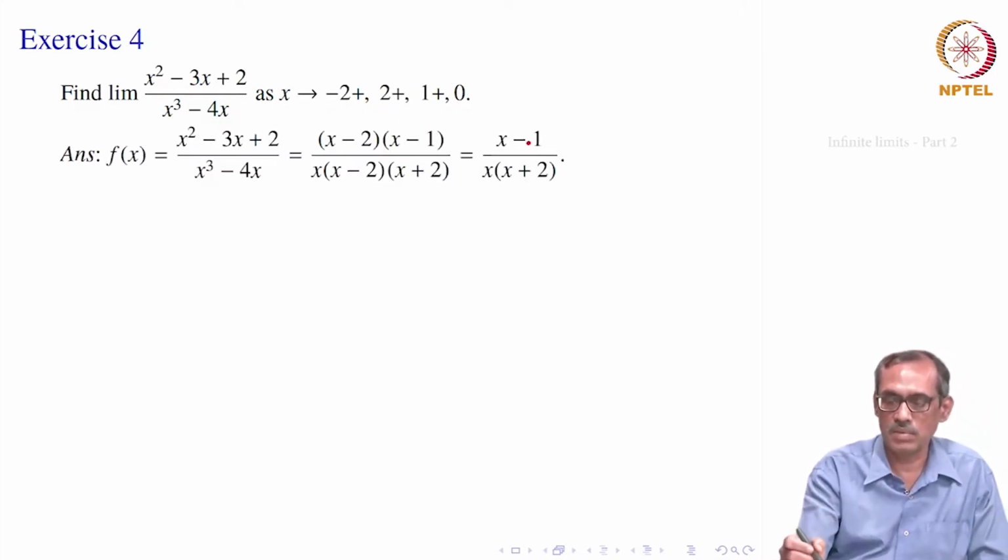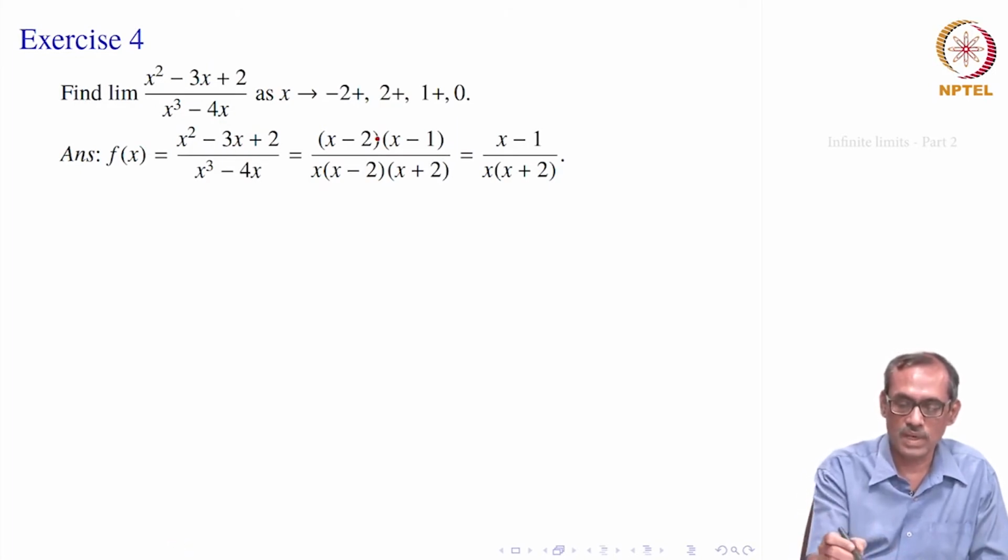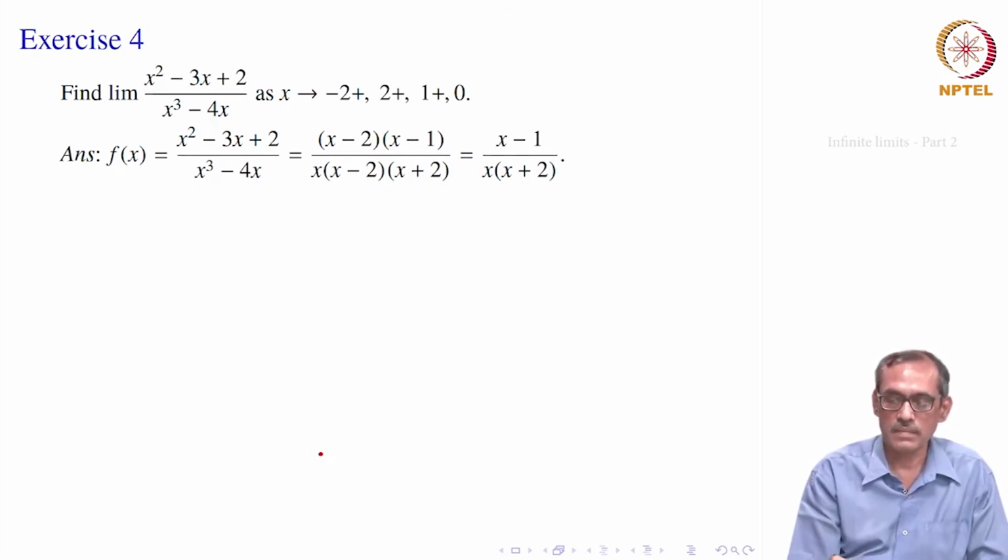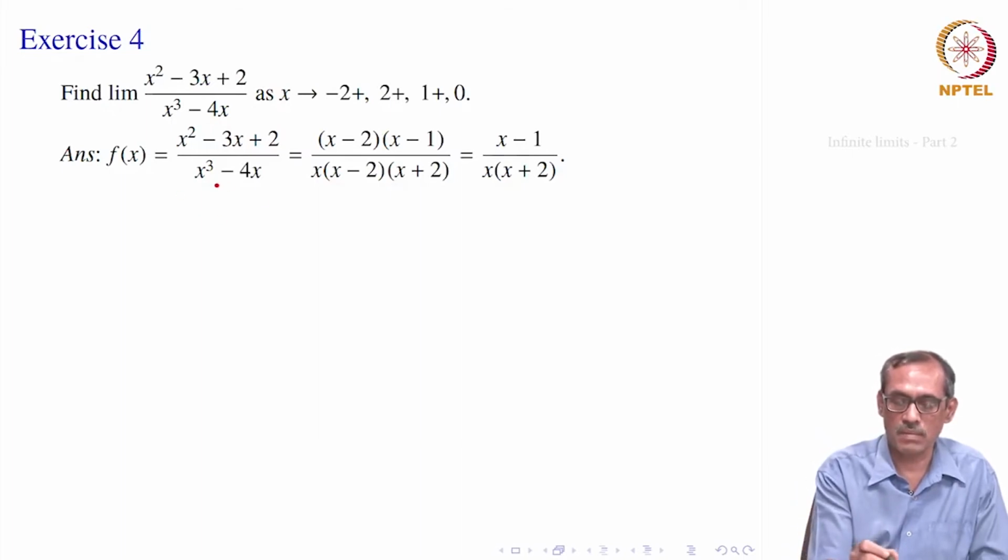Linear things will be easier to tackle than the quadratic or cubic. So, fortunately, we can factorize it here easily. So, x square minus 3x plus 2 is x minus 2 into x minus 1, and down we have x taking common, it is x square minus 4, which is x minus 2 into x plus 2. So, this is how it looks.